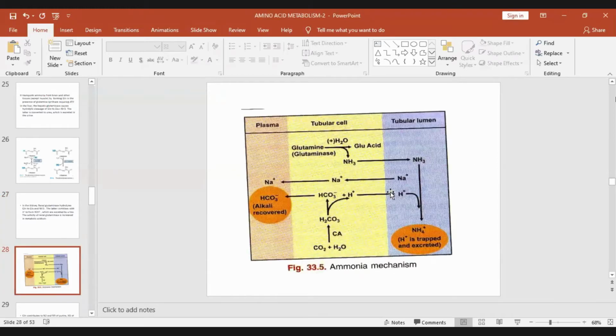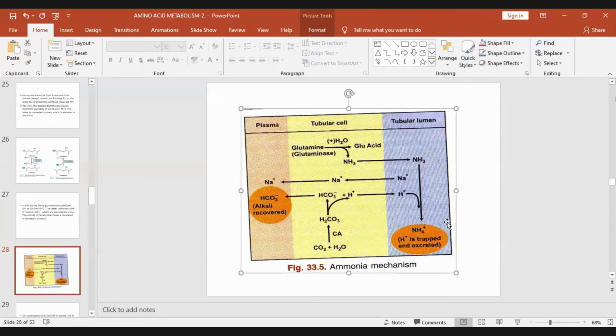In metabolic acidosis, the hydrogen ion production is increased, and as a result the glutaminase activity is also increased, and this ammonia combines with these hydrogen ions, and ammonium chloride is excreted in the urine, so that the pH is regulated.